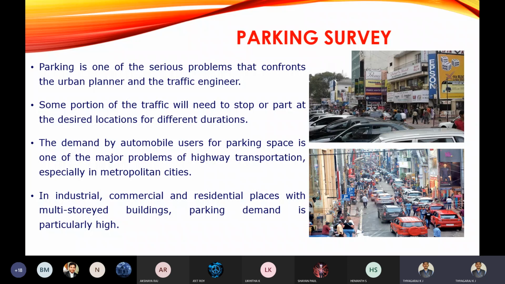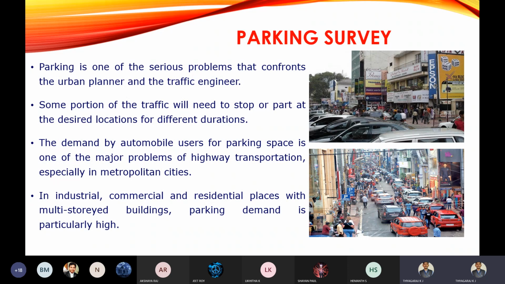You are going to stop your vehicle at a certain space, yes or no? That space survey we are going to call a parking survey or parking study. The demand by automobile users for parking space is one of the major problems for highway transportation, especially in a metropolitan city. I told you, demand by automobile users.